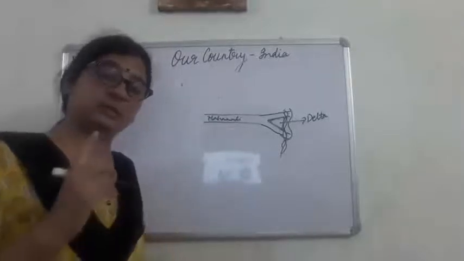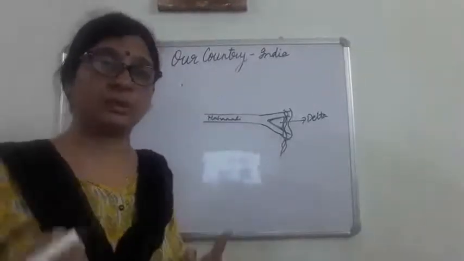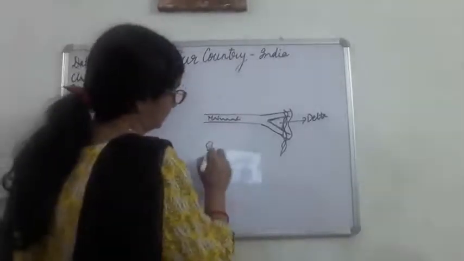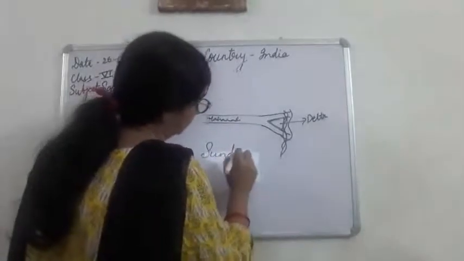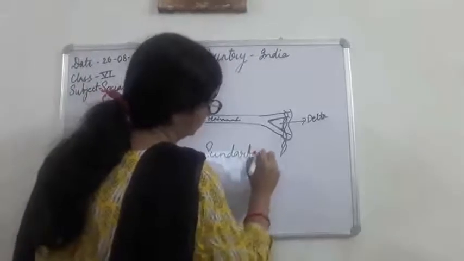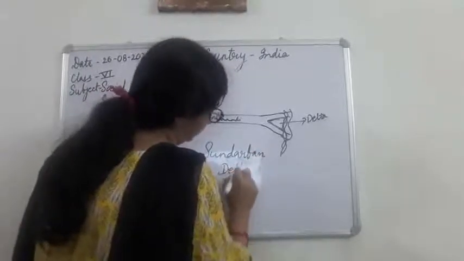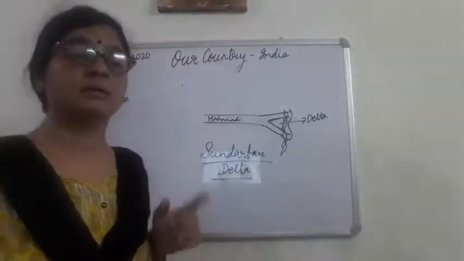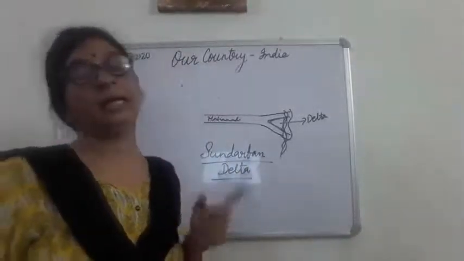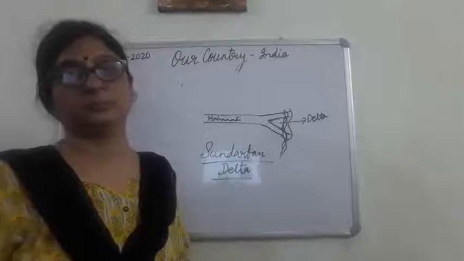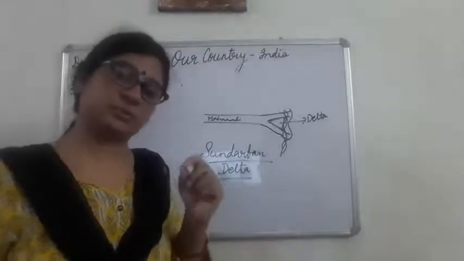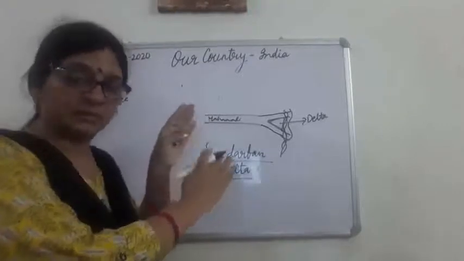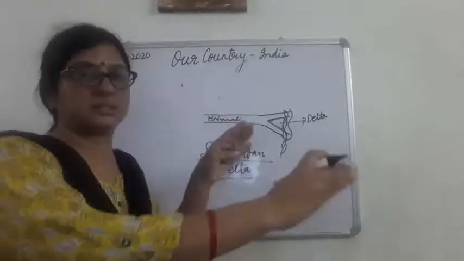Okay, and one of the most important deltas is the Sundarban delta. This Sundarban delta is formed by which river? गंगा and ब्रह्मपुत्र. गंगा और ब्रह्मपुत्र जो rivers हैं वो जब हिमालय से निकल कर के plains में बहती हुई last में क्या होती है?